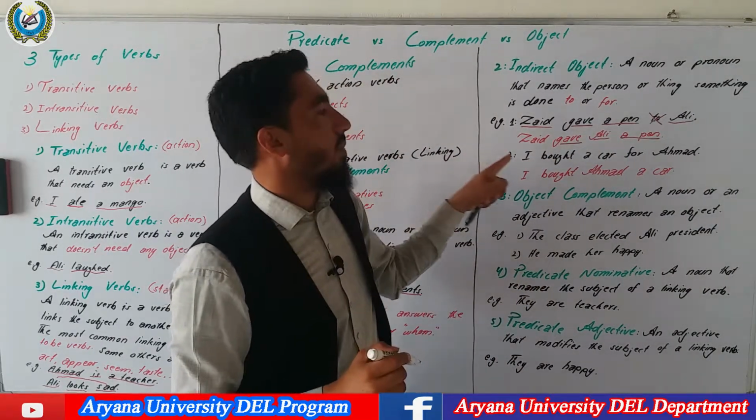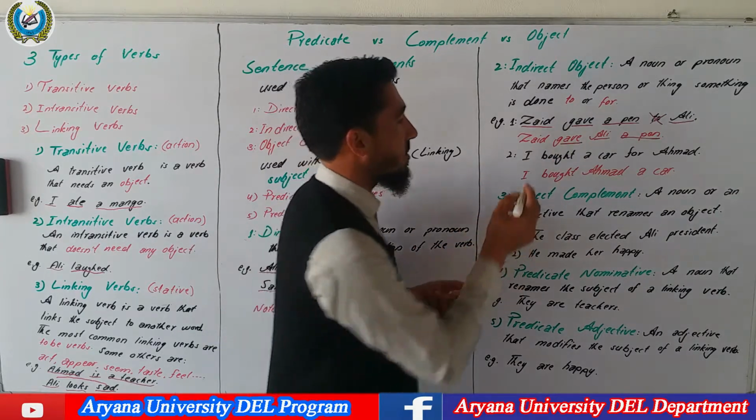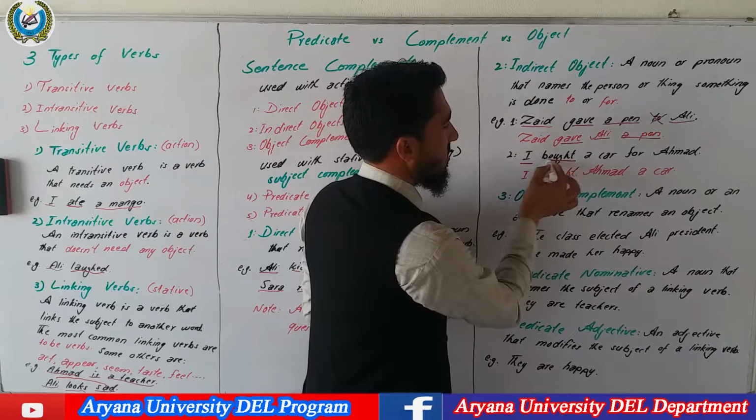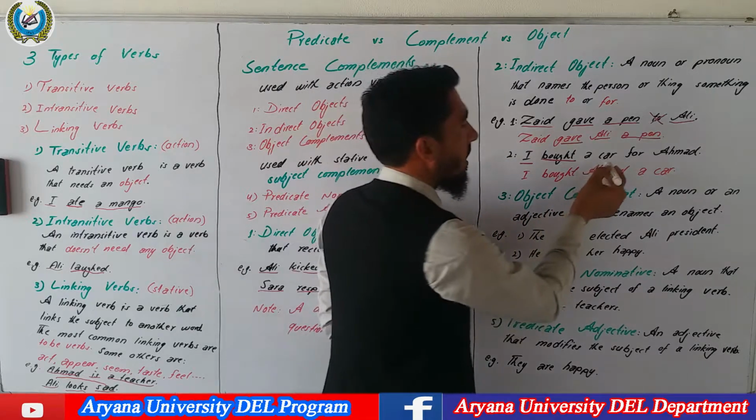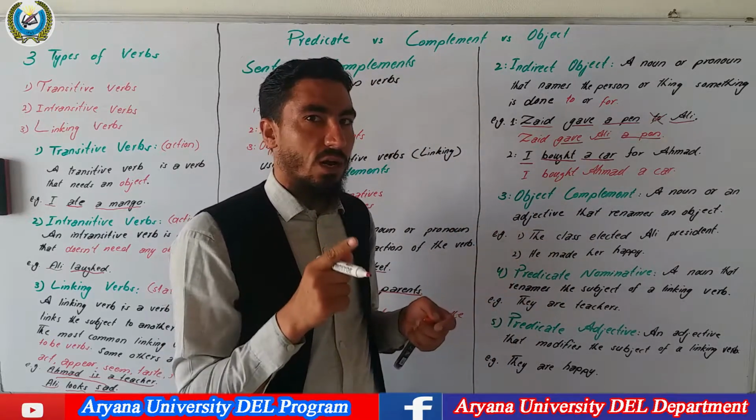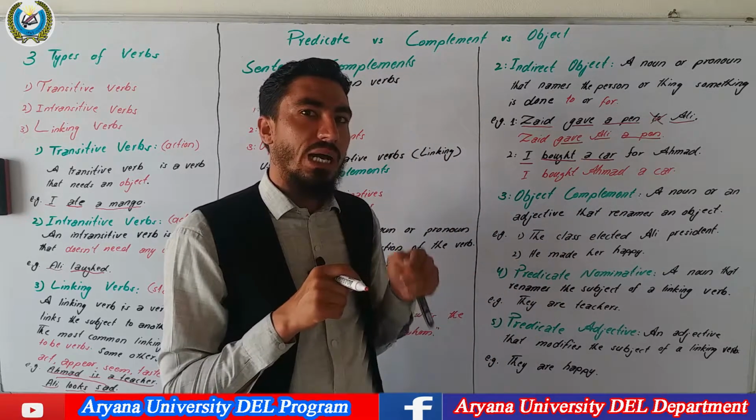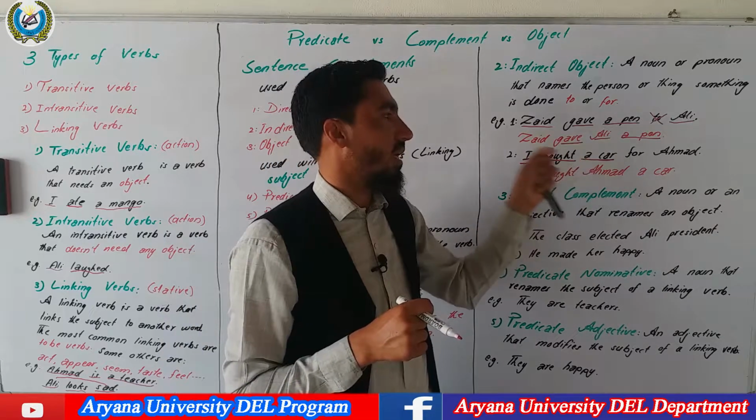Look at the second example. I bought a car for Ahmad. I is the subject of the sentence. Bought is the verb, which is the second form of buy. And a car is a direct object. Why? I bought what? A car. So a car answers my question, what? That's why we can say a car is a direct object.